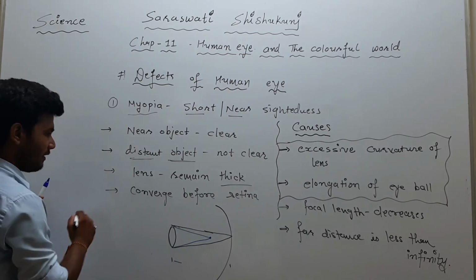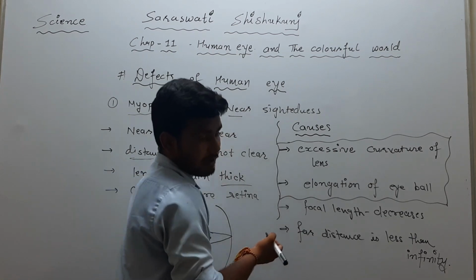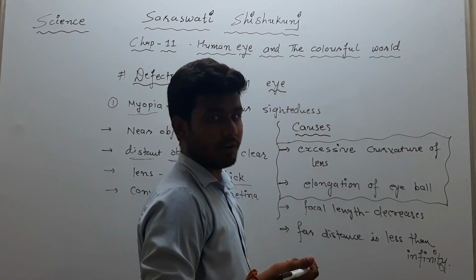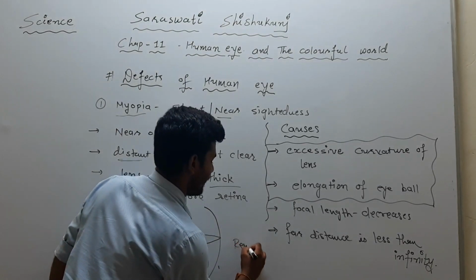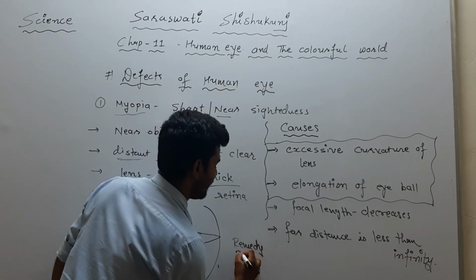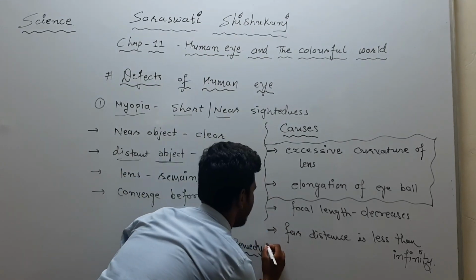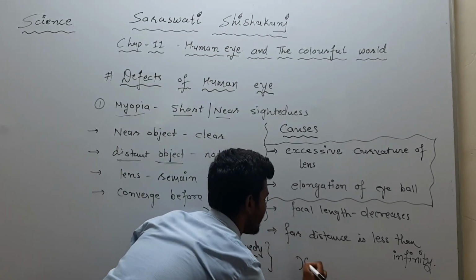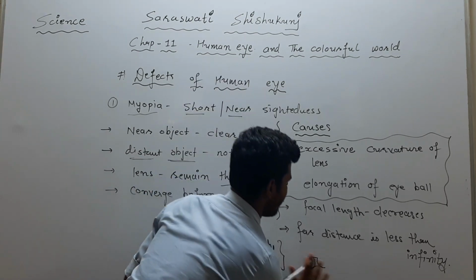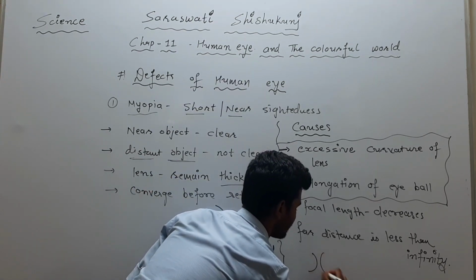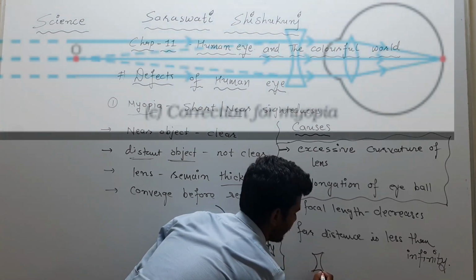Now, what is the solution of it? So simple. For that we have a solution, or we can say how it is resolved. The remedy of that defect is done by, okay, I am giving that chance to you. Everyone say, which type of lens is it? We have seen this type of lens. Guess it properly.